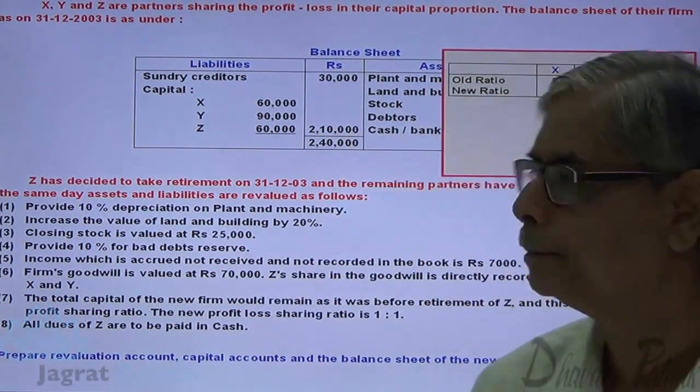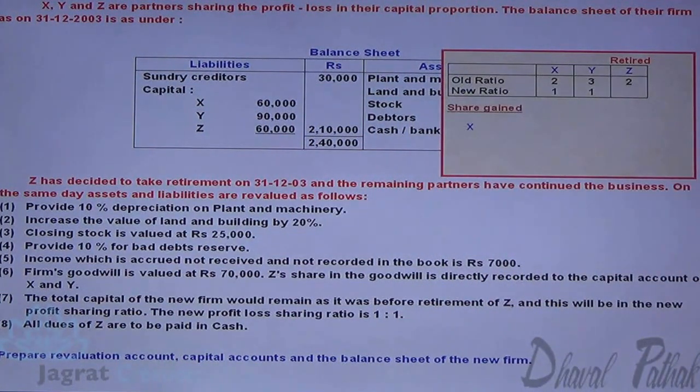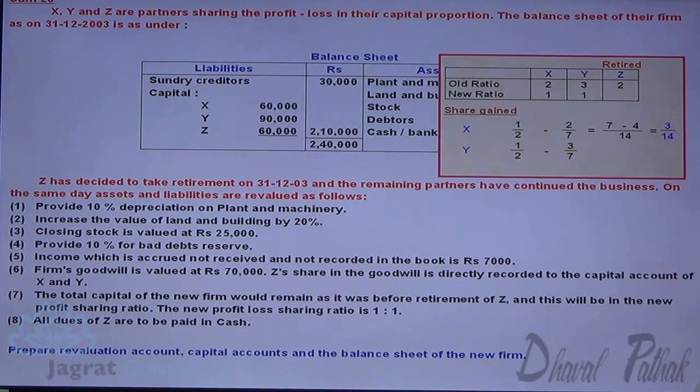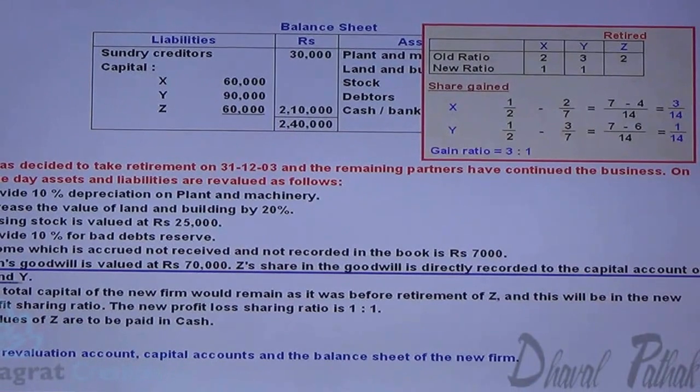Let us work it out. So here X, 1/2 minus 3/7. 7 1s are 7 minus 3 2s are 6, so 1/14 is the share gained by X. Let us work out the share gained by Y. 1/2 minus 2/7. 7 1s are 7 minus 2 2s are 4, 7 minus 4, 3/14. Gain ratio is 1:3.